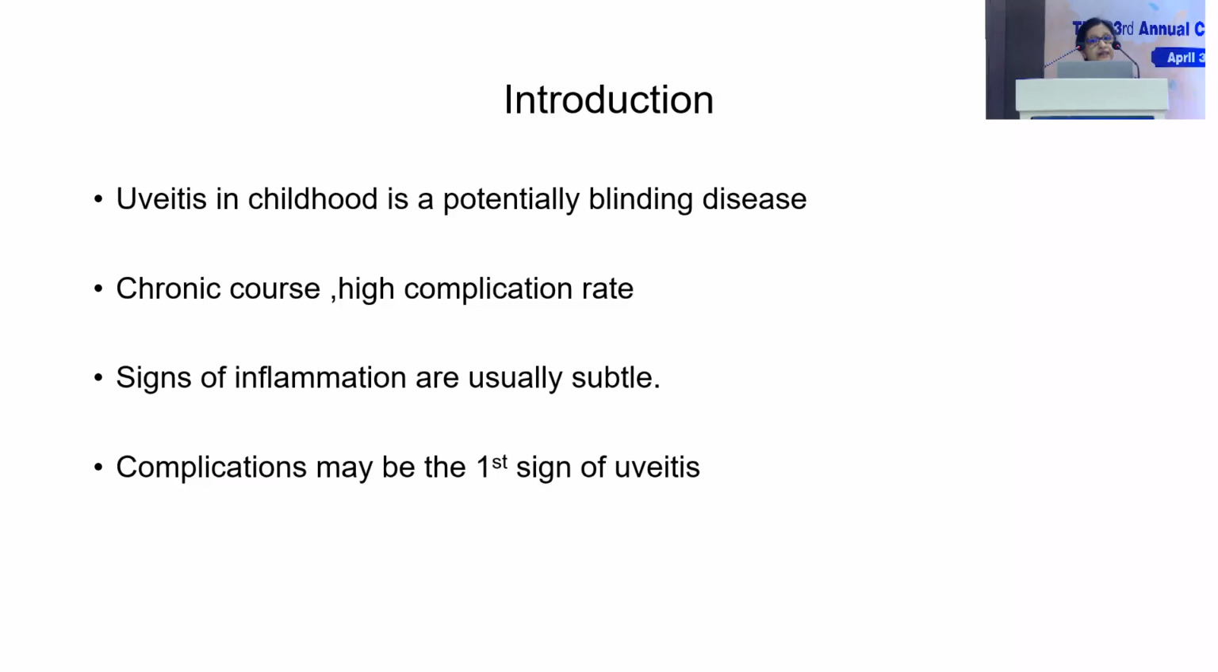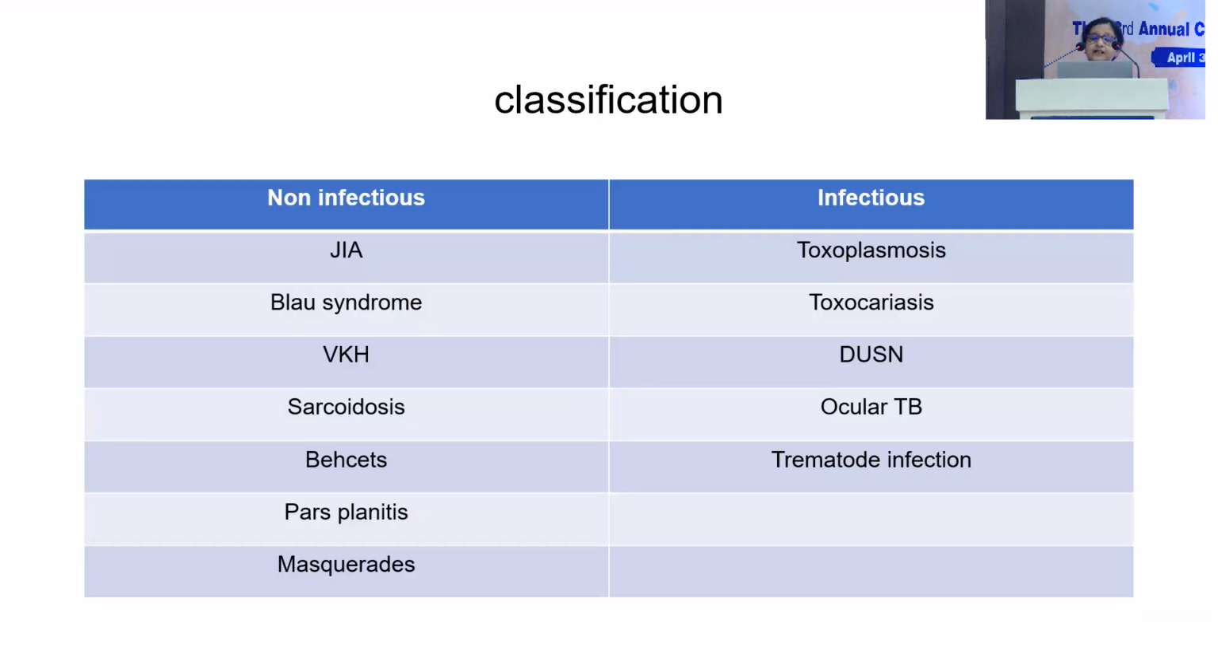Uveitic causes of visual loss in children. Uveitis is a potentially blinding disease. Why? Because children usually do not complain, and the signs and symptoms of uveitis in children are very subtle, and even the parents don't recognize it. When they come to us, they usually come quite late, because of the severe complications of the disease. So I have just roughly classified the uveitic causes into non-infectious and infectious causes.